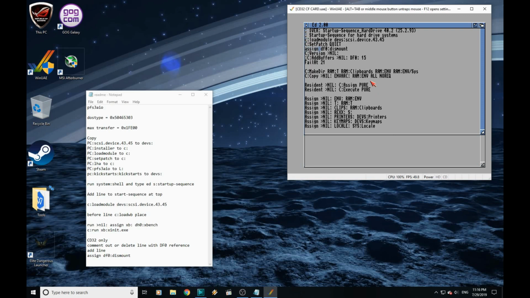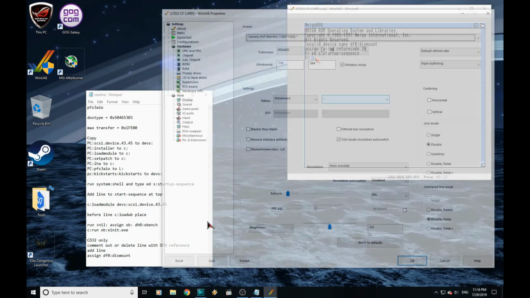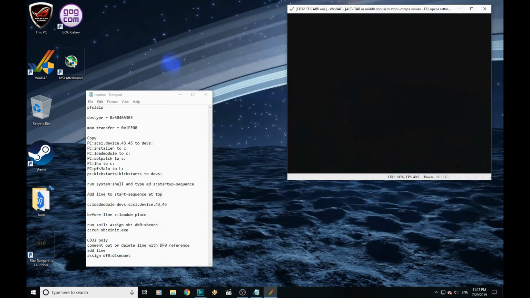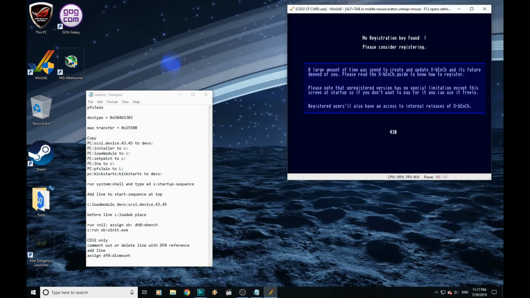I think there's meant to be a space in there. Let's try that again. There we are. Worked better that time. Yes, there's meant to be a space in there, so we'll just edit this quickly. There we are.